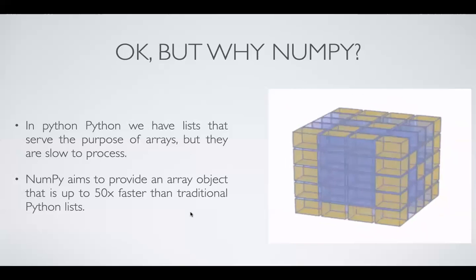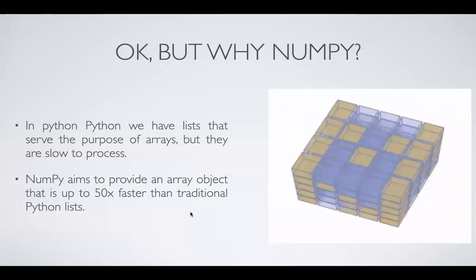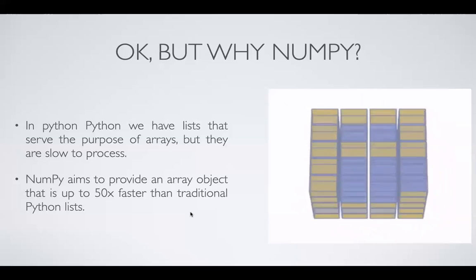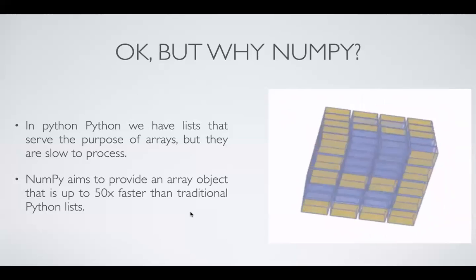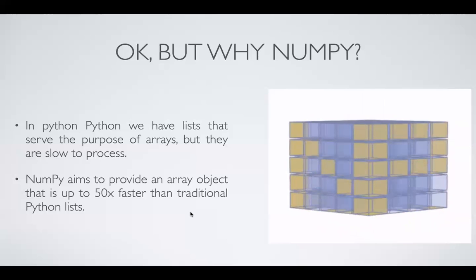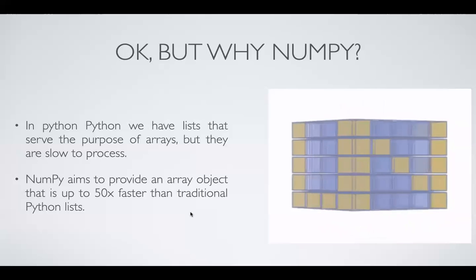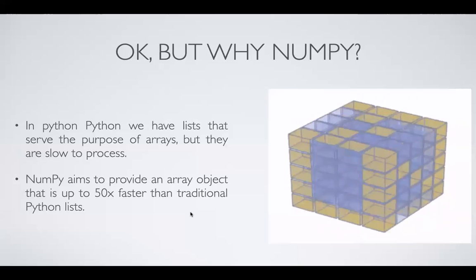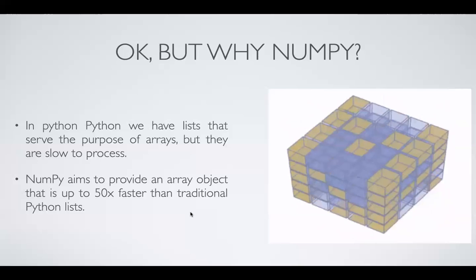If you convert that same list to a NumPy array, which is available, by the way, you can easily convert the list to a NumPy array. And when you convert the list to a NumPy array, it becomes faster to execute.